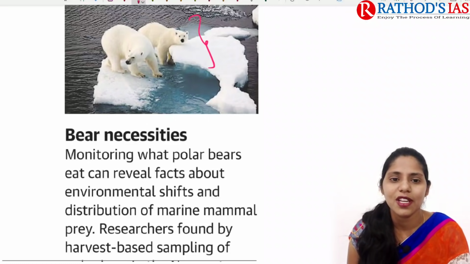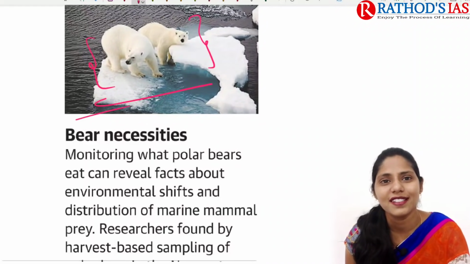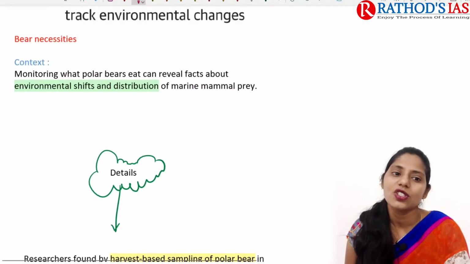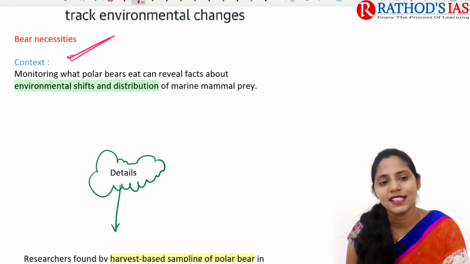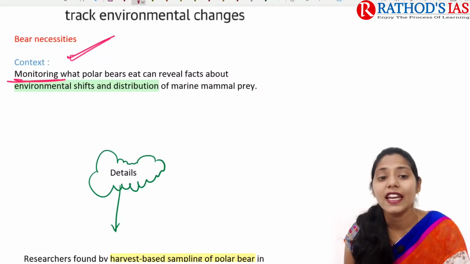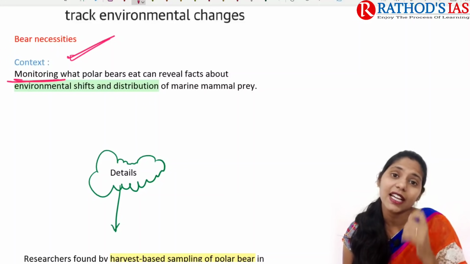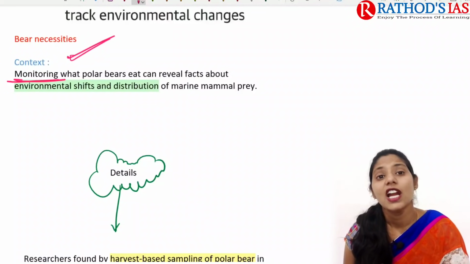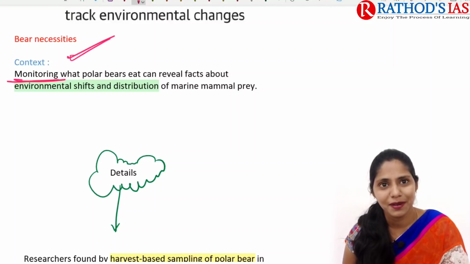So if you see this image, you can understand they are polar bears. This article is important from our environment and ecology. If you're talking about context, it mainly says that monitoring what polar bears eat can reveal the facts about environmental shifts as well as distribution of marine mammal prey.